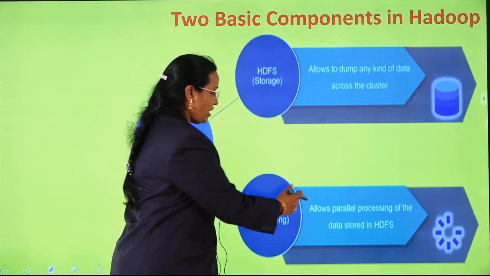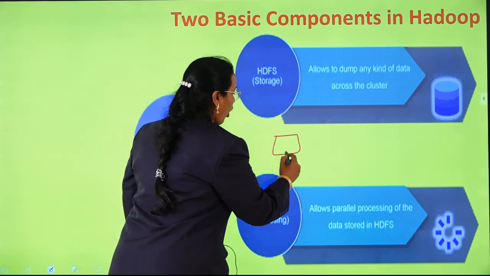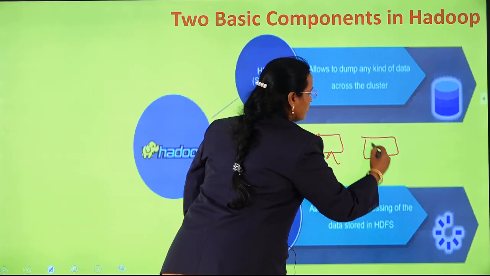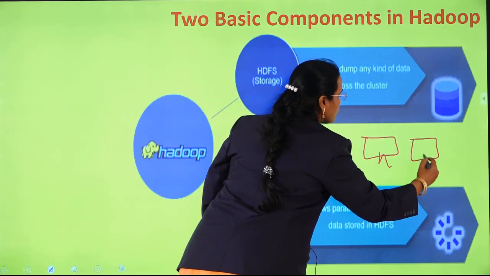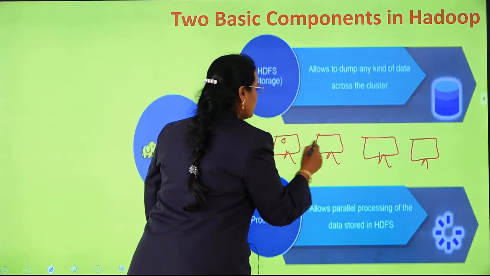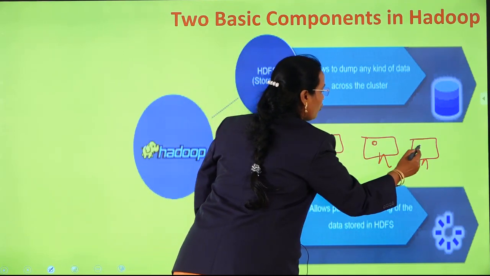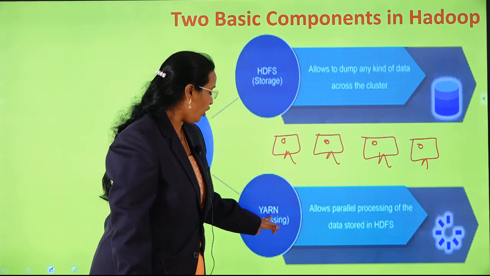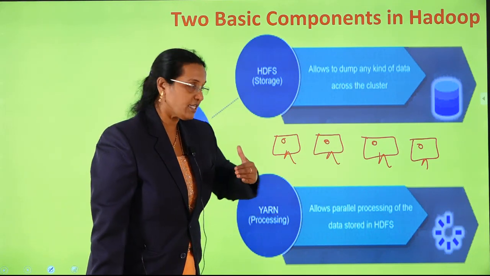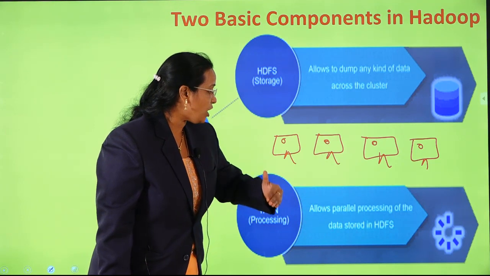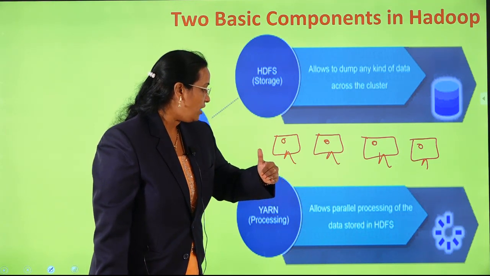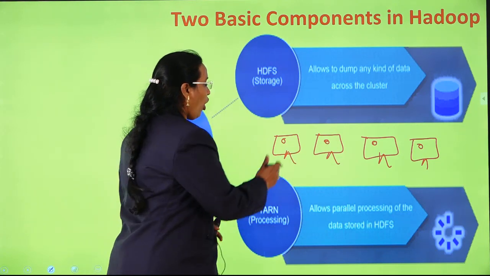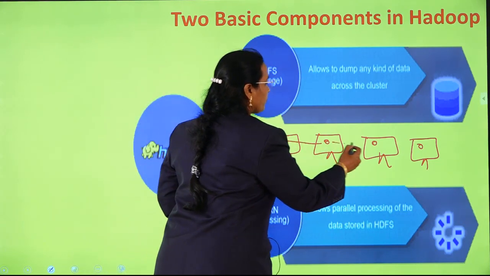What is this parallel processing? On these nodes, I am having data. Here data is stored, data is stored, data is stored. All this data, what is the YARN doing here? Processing. It allows parallel processing of data stored on the HDFS. So parallelly, all this data will be worked on.